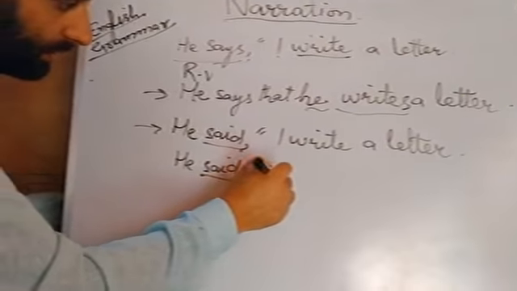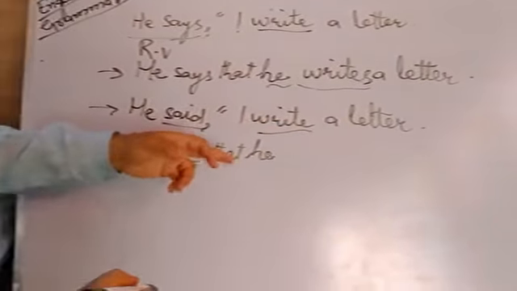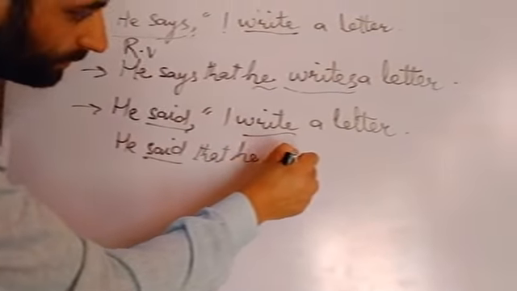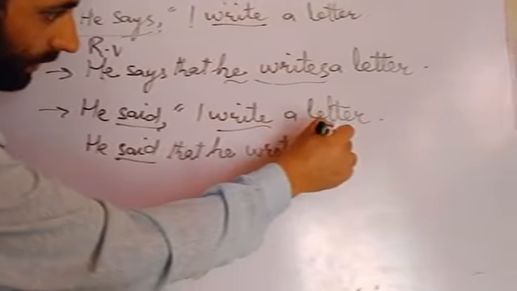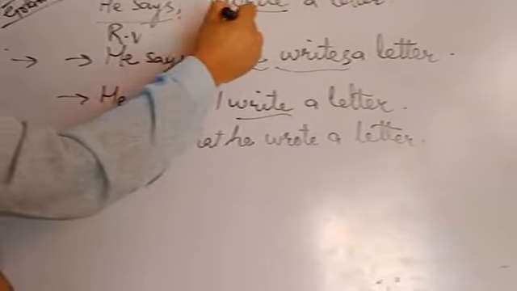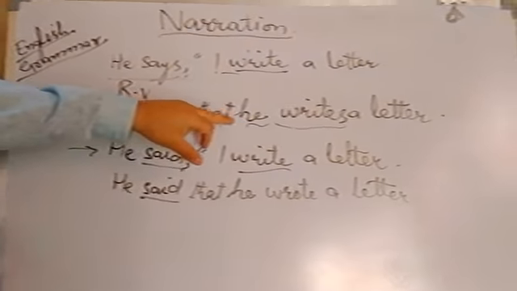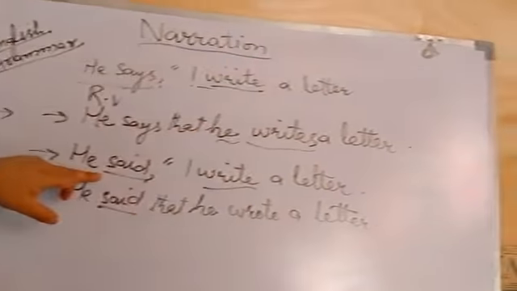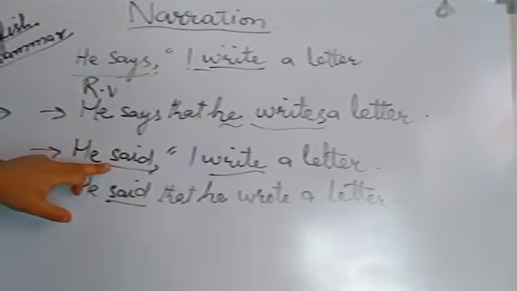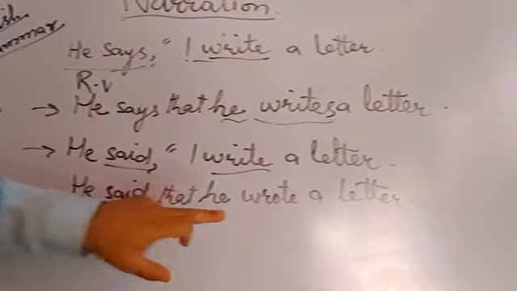That person, he write, its second form is wrote a letter. This is in case of present simple. I write a letter, it is present simple. So when the reporting verb is in past, if it is present simple, it will change into past simple.